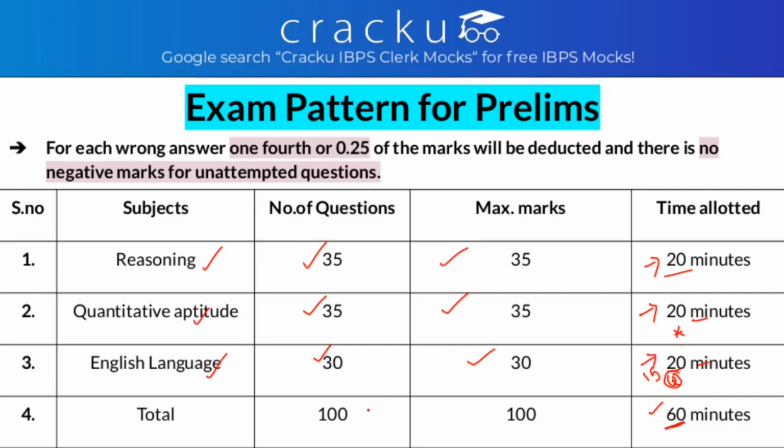So in total, you get 100 questions carrying 100 marks and the time allotted is 60 minutes. For every correct answer you get 1 mark, as I have already said. And what if you get it wrong? For every wrong answer, 1/4 of the marks is deducted, that is 0.25 will be deducted. And if you have not attempted a question, don't worry, there is no negative marking for unattempted questions.